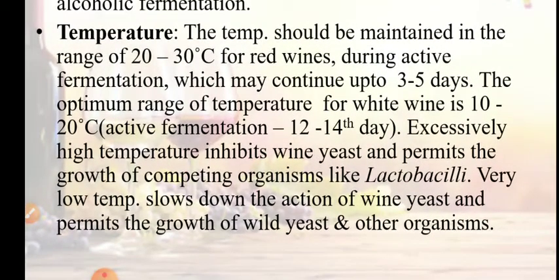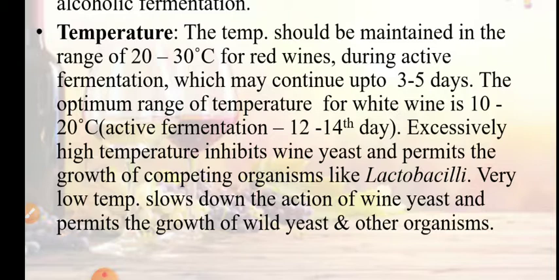During the course of fermentation for making red wine, the temperature has to be maintained in the range of 20 to 30 degrees Celsius during active fermentation, which may continue up to 3 to 5 days. But the optimum temperature for making white wine is 10 to 20 degrees Celsius, and active fermentation occurs on the 12th to 14th day. Excessive high temperature inhibits wine yeast and permits the growth of competing organisms like lactobacilli. Very low temperature slows down the action of wine yeast.